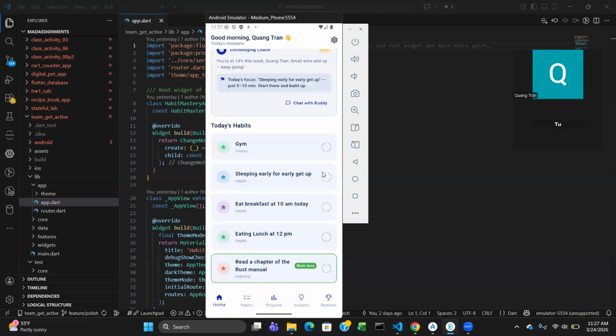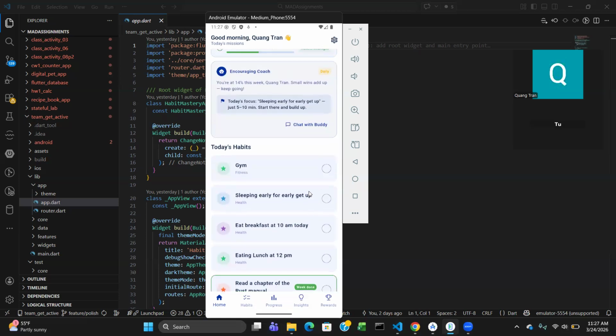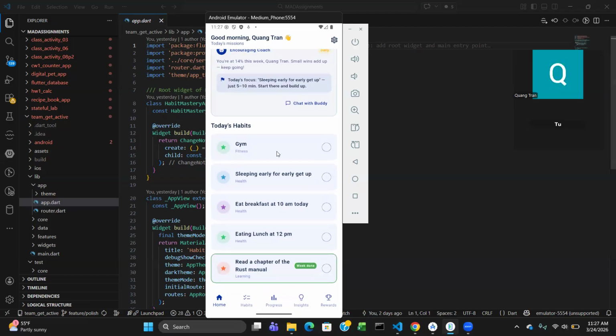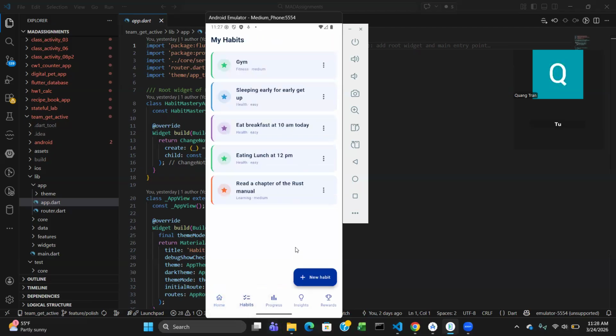It tells me that I'm at 14% this week. This is just because I tested some habit completions and features earlier, and that's why I tracked it. So this was from yesterday. Some of the habits I got are the gym daily, sleeping early, getting up early, I eat breakfast at 10 a.m. Certain habits like that.